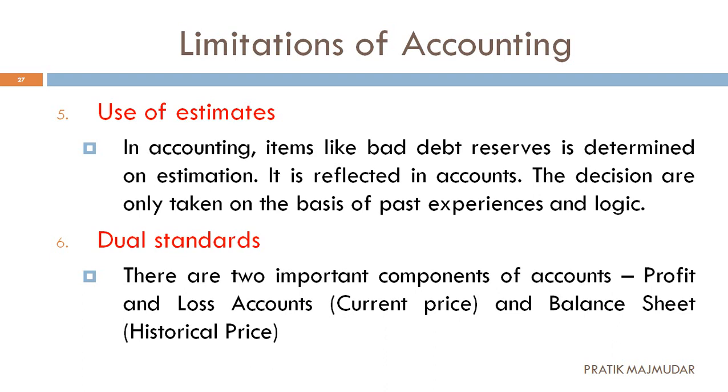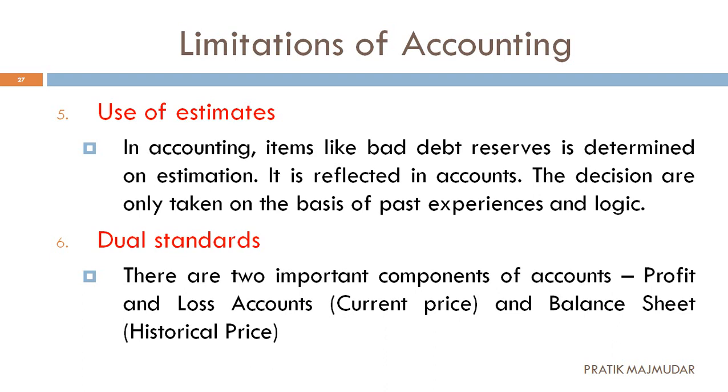Now what is considered as dual standard? Understand this. There are basically two components of accounts: one is the profit and loss account and the second is the balance sheet. The profit and loss account will help you find out the actual profit or loss of the business. And the balance sheet will show you the actual economic condition of the business, that is, the real scenario, what kind of debtors and creditors we have. That terminology we will discuss in the next session.